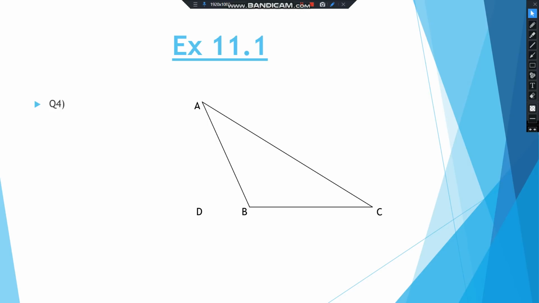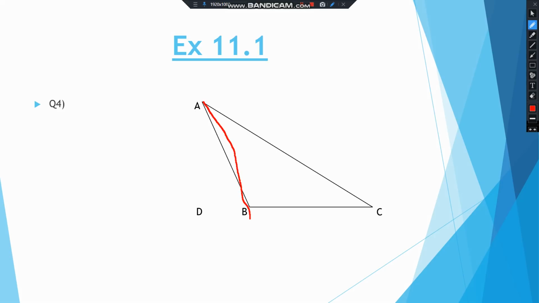Look at question number 4. This question you have to do in the classwork notebook. So read the question and then look here. The question says, can you have a case where you draw an altitude outside the triangle? As I told you, you have to draw an altitude from a vertex to the opposite side. So can you draw a perpendicular from A on BC like this?